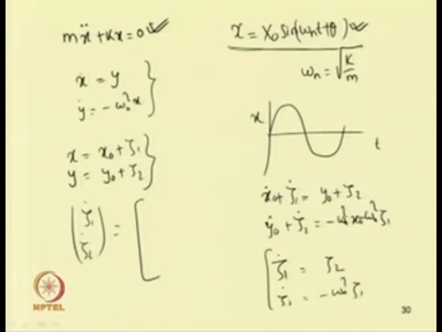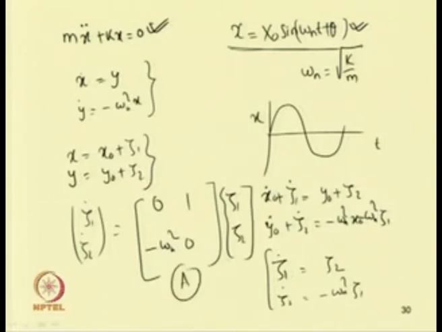So, our matrix A will be equal to [0 1; minus omega n square 0], multiplying zeta 1 zeta 2. This is the matrix A. Now we have to study whether the solution is stable or unstable. So, let us take two initial conditions and study.